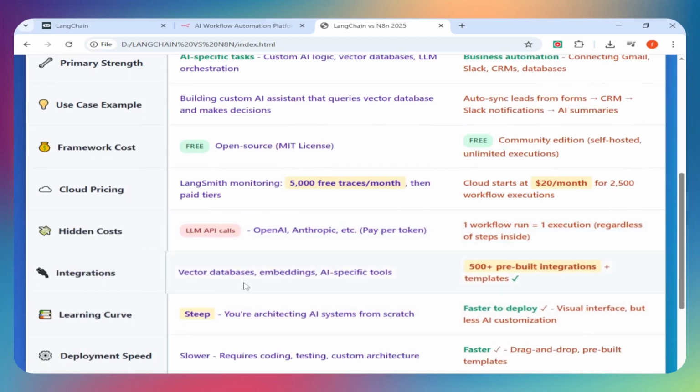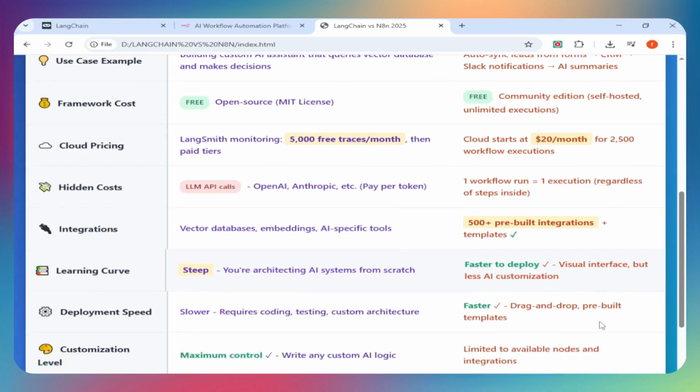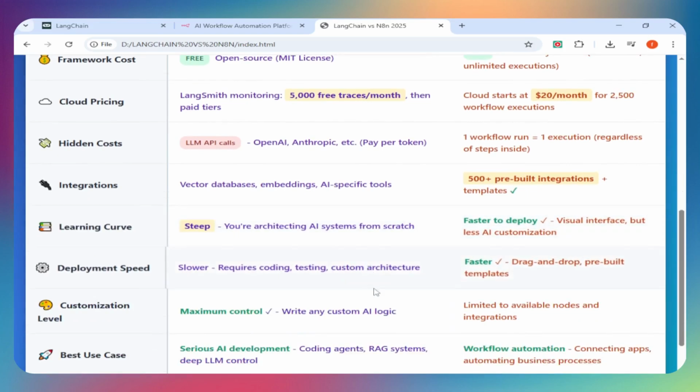Integration and learning curve. LangChain integrates with vector databases, embeddings, and AI-specific tools. Steep learning curve, you're architecting AI systems from scratch. n8n offers 500 plus pre-built integrations and templates, faster to deploy but less AI customization depth.